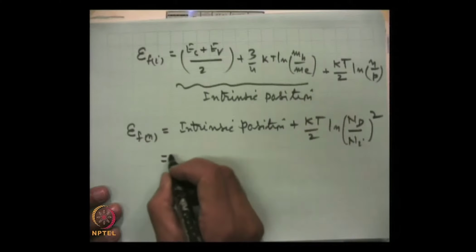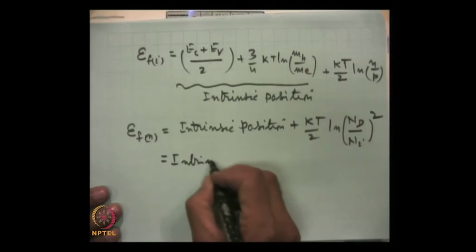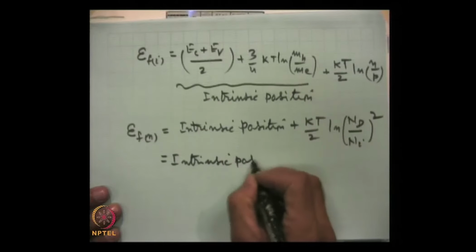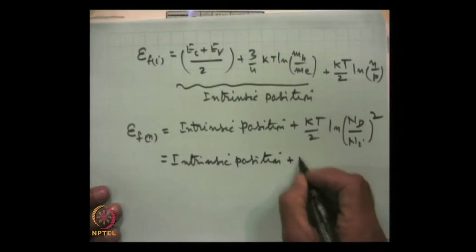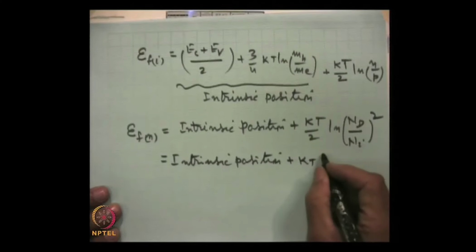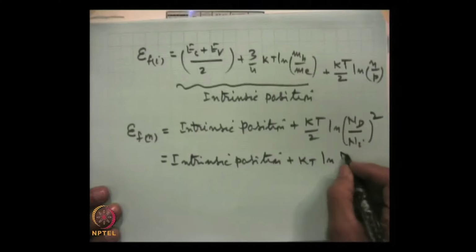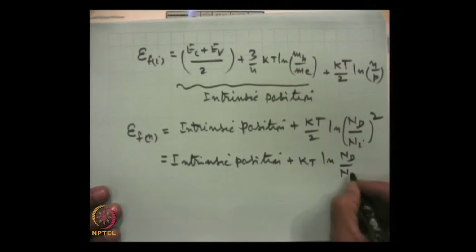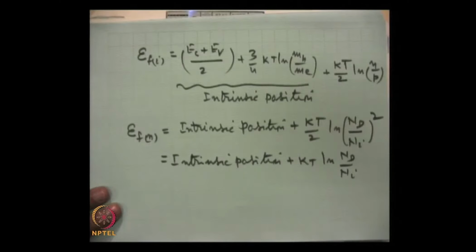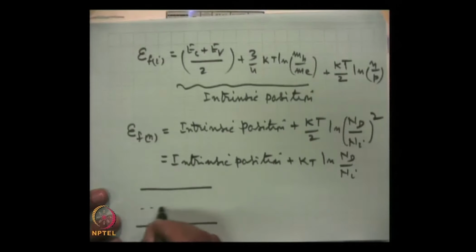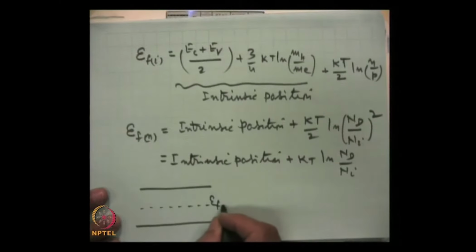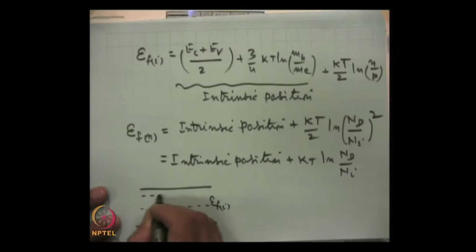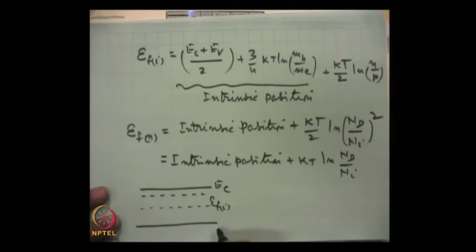So, this becomes intrinsic position plus kT log Nd by Ni. That means the Fermi level for N type material is, because this is for intrinsic semiconductor, this is E_Fi, then here, that means closer to the conduction band edge.